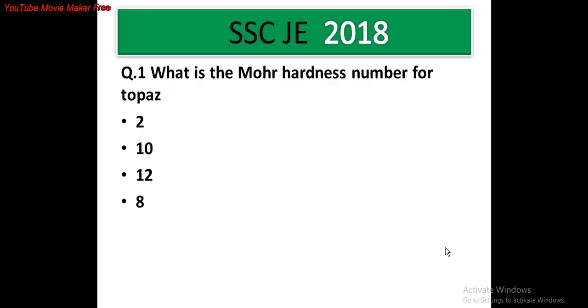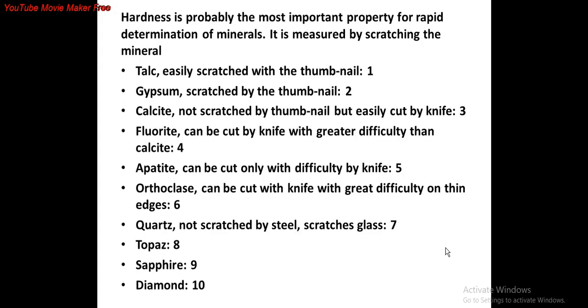Question number 1. What is the Mohs hardness number for topaz? Options are option A 2, option B 10, option C 12, option D 8. So in this question we have to find out the Mohs hardness number for topaz. What is hardness? Hardness is probably the most important property for rapid determination of minerals.